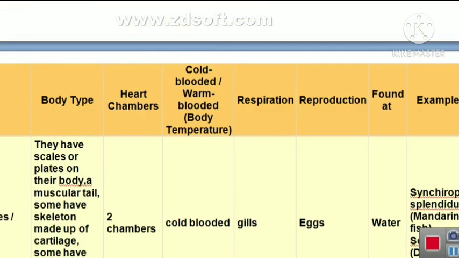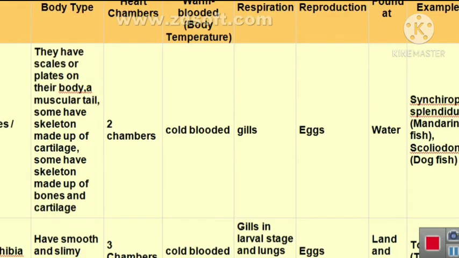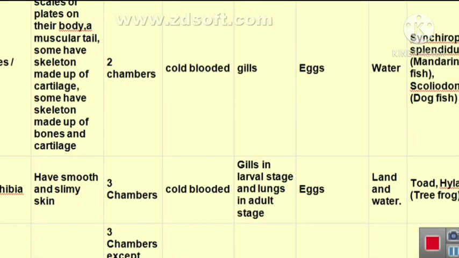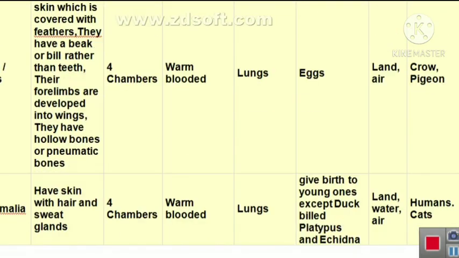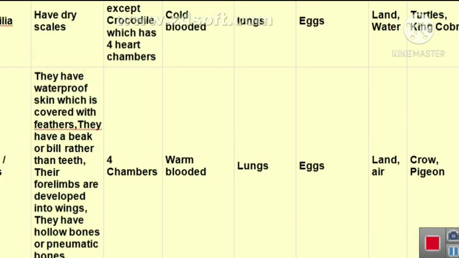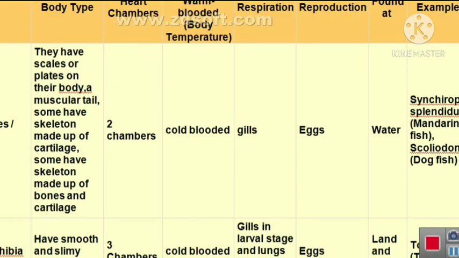We can see all these Animalia classes again divided into Pisces, means fishes, then Amphibia, third one is Reptilia, fourth is Aves and fifth is Mammalia. Now we will differentiate all these types, that is fishes, Amphibia, Reptilia, then birds and mammals, these five different subphylums according to their body type.